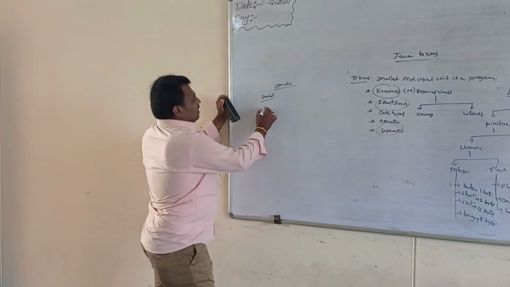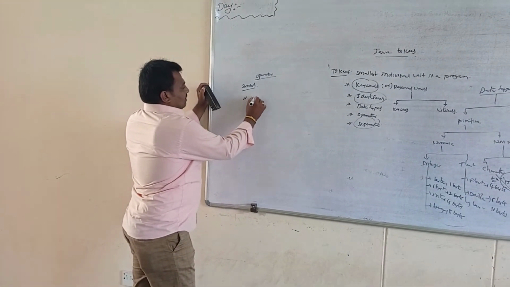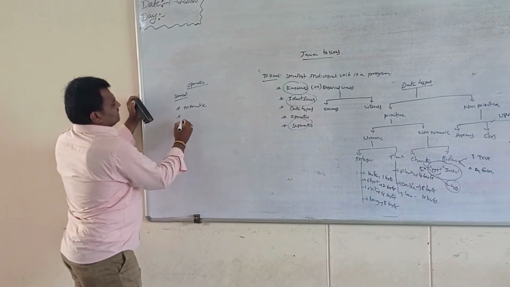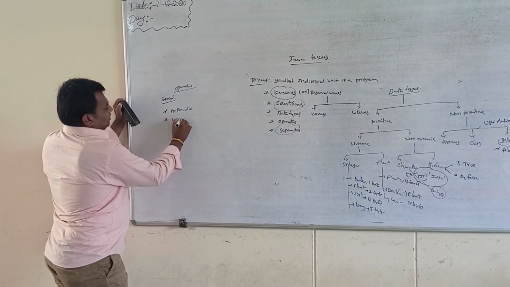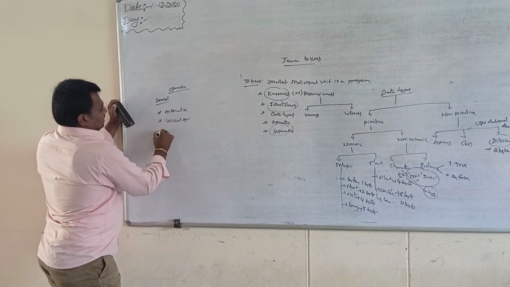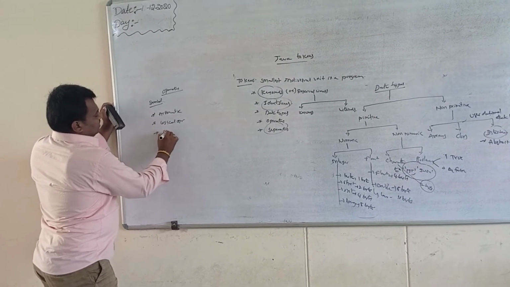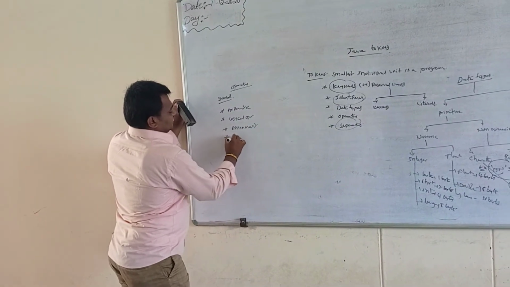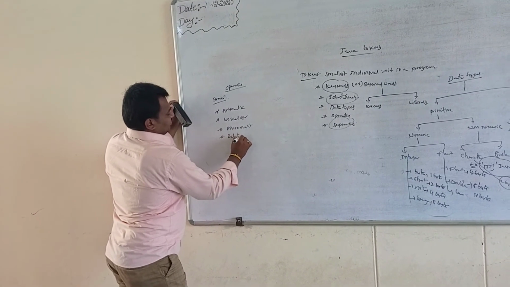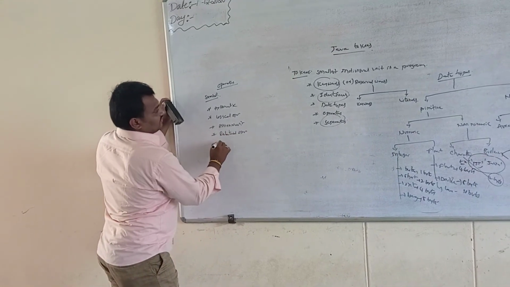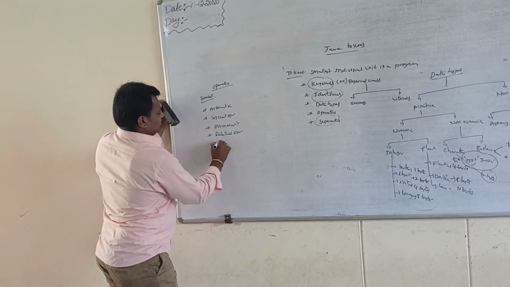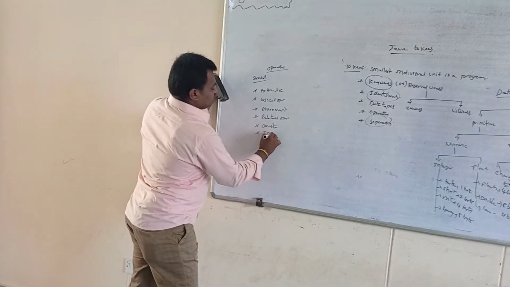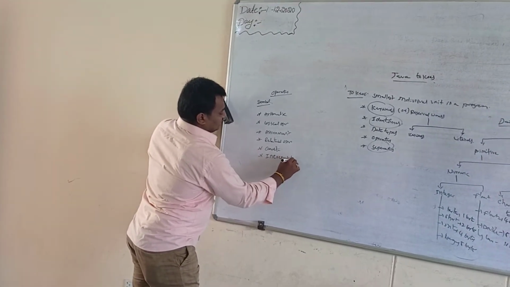Some of the operators available in Java are arithmetic operators, logical operators, assignment operators, relational operators, conditional operators, and increment and decrement operators.